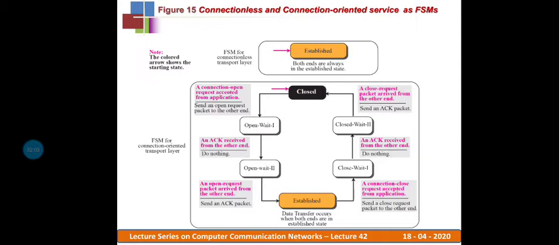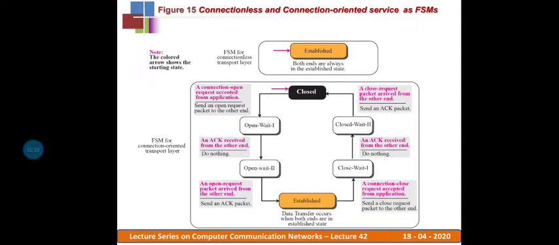Now the server transport layer generates another request: a close request packet arrives from the server transport layer to the client transport layer. Then the client transport layer accepts that close request and sends an acknowledgement.